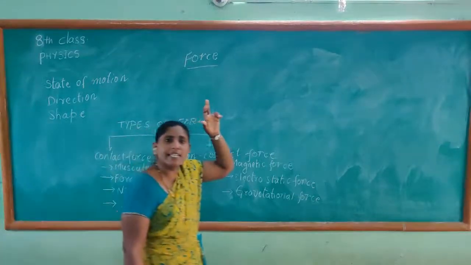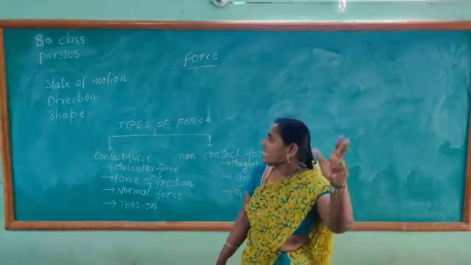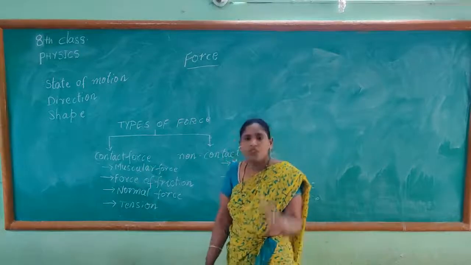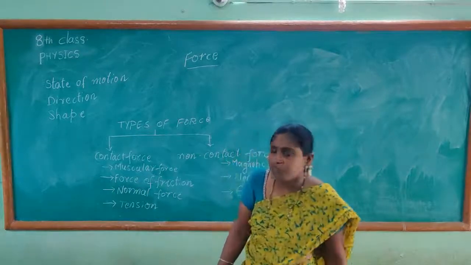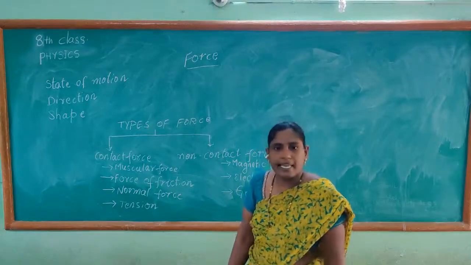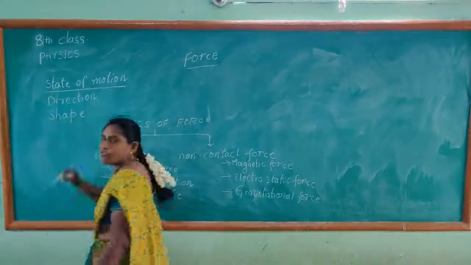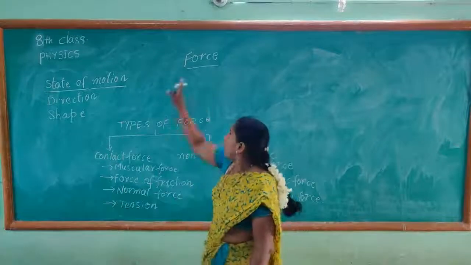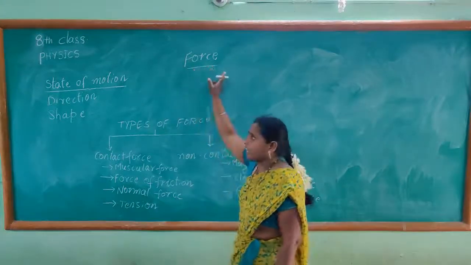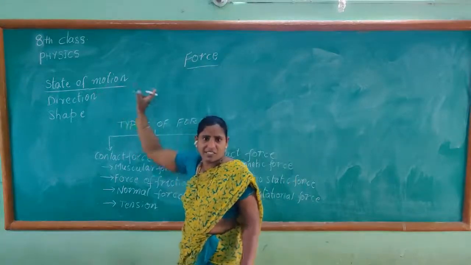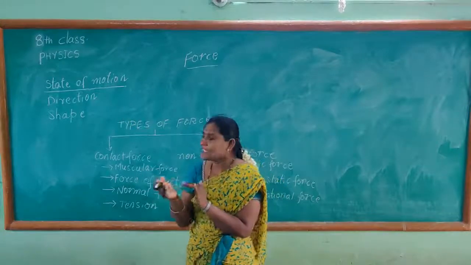Force can change the state of motion. Force can change the direction of the motion. Force can change the shape of the object. Let us see how force can change the state of motion. So, force can change state of motion. That means it can change its state.